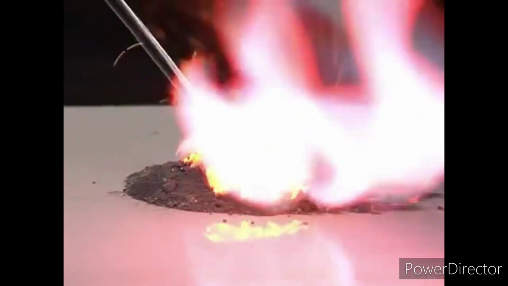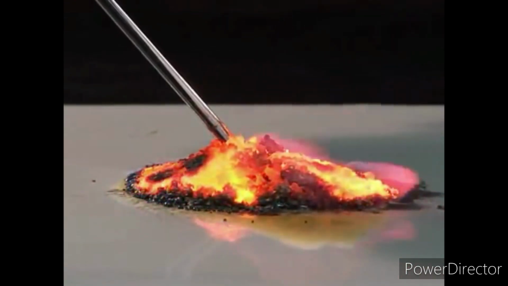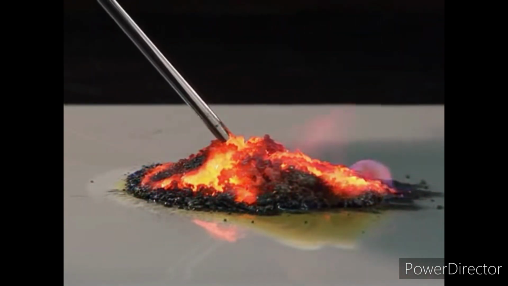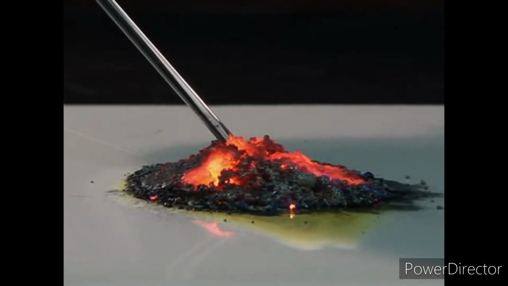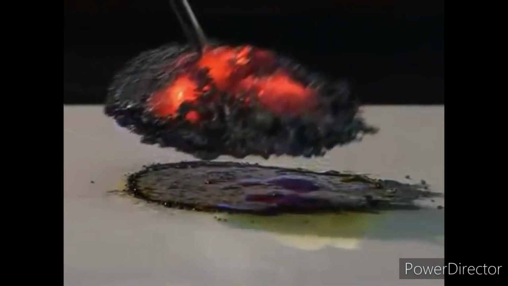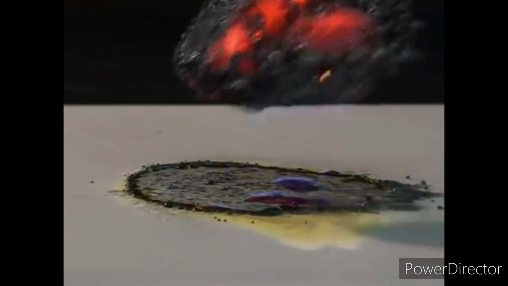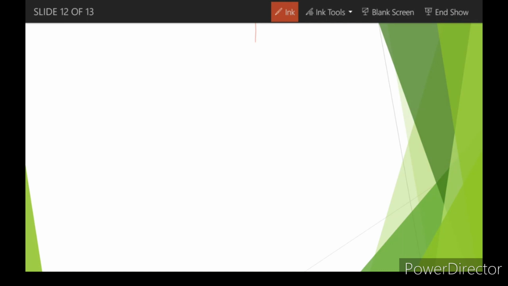The entire mixture is just glowing like this, blazing like this. Now you can see it is glowing yellow. A little bit of flame is there also. Yeah. Now the new compound that is formed is neither iron nor sulfur. This cluster that you can see here is iron sulfide. Clear? Now we understood about the mixtures, right? Now let's study a little bit about the difference between this mixture and compounds.